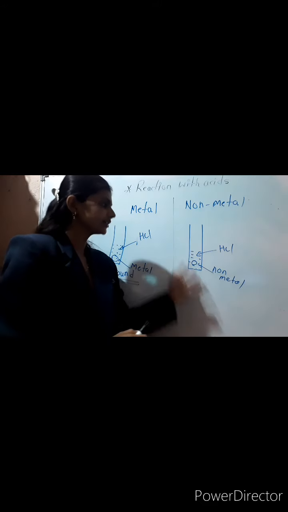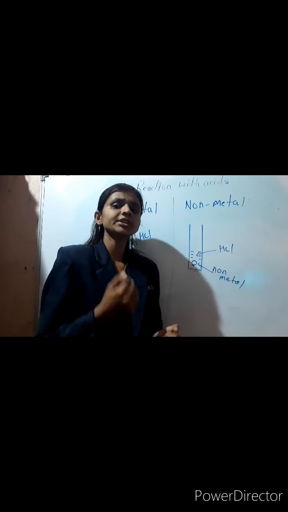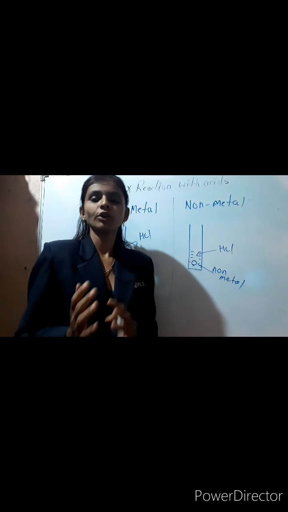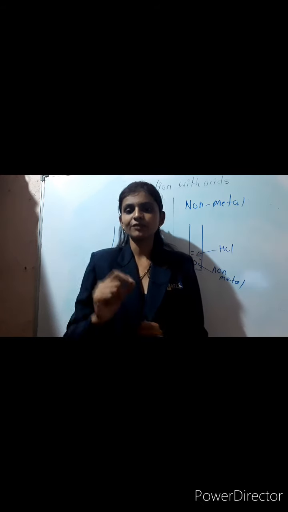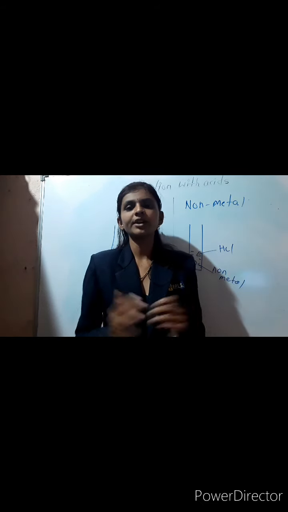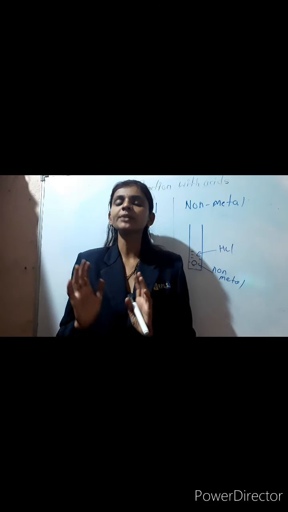And from the second test tube, no sound is going to come, which indicates that non-metals are not going to react with the acids, but exceptionally sulfur and phosphorus do. Sulfur and phosphorus react with the acid, but other non-metals do not.